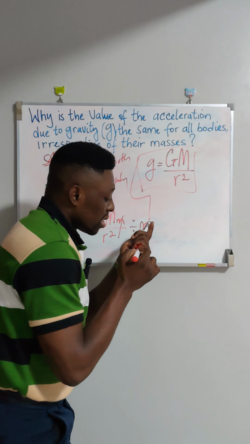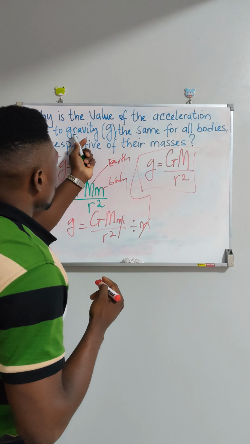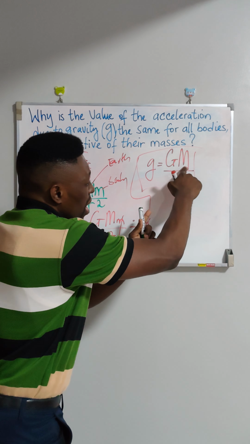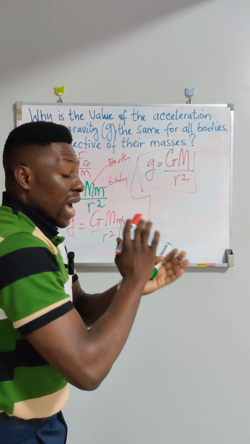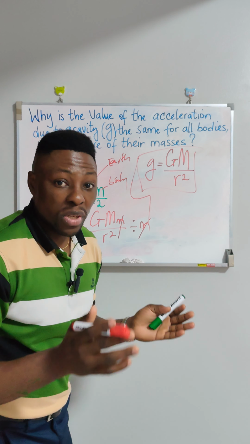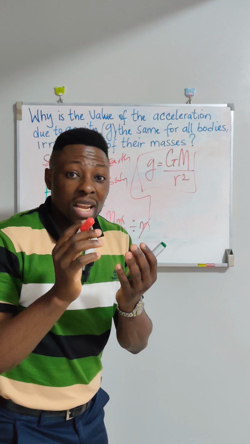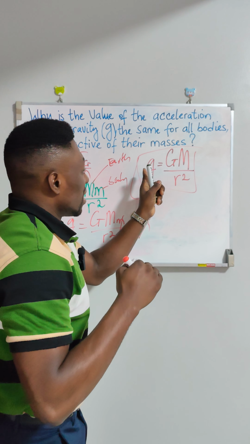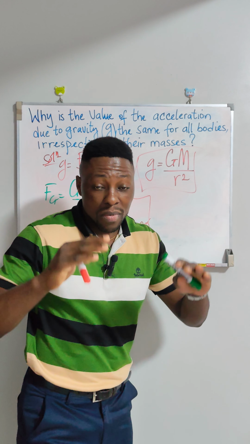As you can see clearly in this final formula, the gravitational field strength or the acceleration due to gravity only depends on the mass of the Earth and the distance between the body in question and the center of the Earth. It has nothing to do with the mass of the body which we are considering. For this reason, whether it's a heavy object or it's a light object, as long as they are at the same altitude, r, the gravitational field strength or the acceleration due to gravity will have the same value.